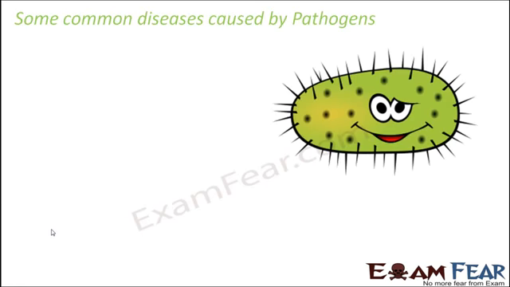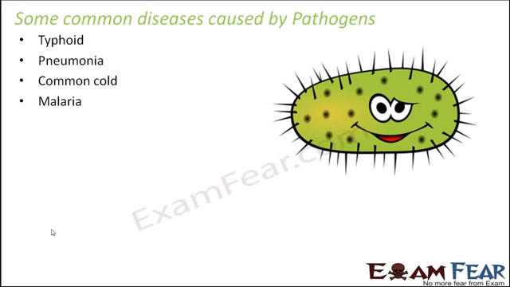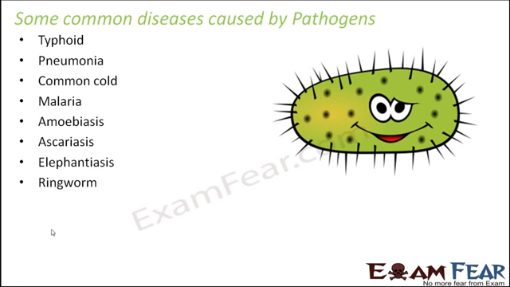Now some of the common infectious diseases which we are going to talk about are typhoid, pneumonia, common cold, malaria, amoebiasis, ascariasis, elephantiasis, and ringworm. These are the list of diseases and they are all infectious diseases. In this section of the lesson we are going to talk about the cause of each of these diseases, the way they are transmitted, that is their mode of transmission, and their symptoms and treatment. These are the few things which we will talk about in each of these diseases.